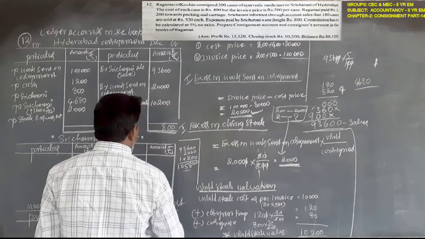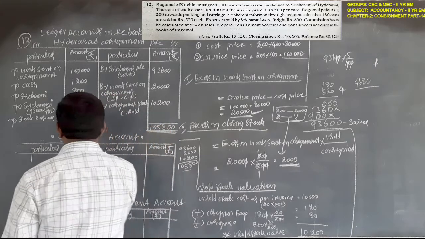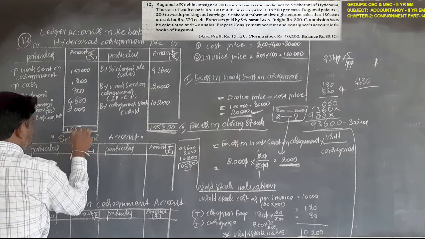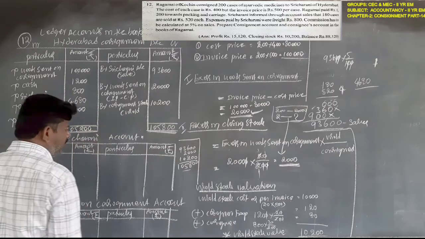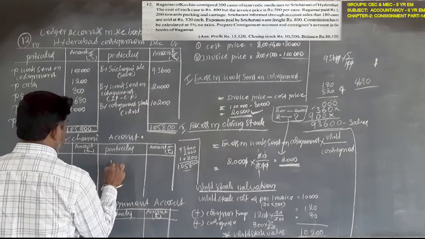The total is 1,05,800. 1,05,800 rupees. What is the amount? 1 lakh.